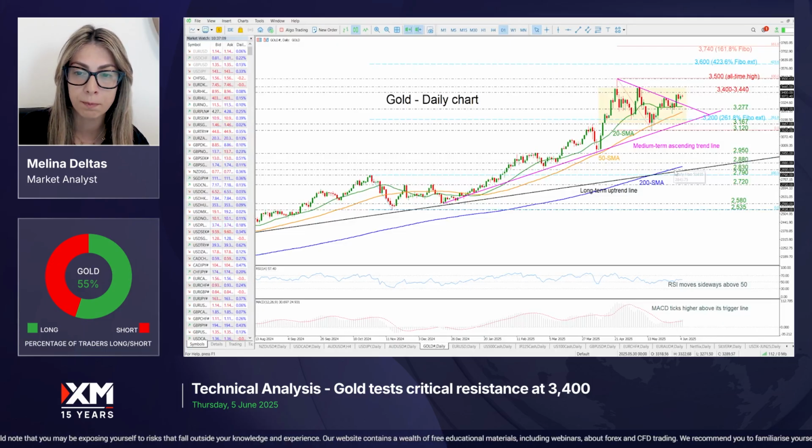As long as the market remains well above this long-term uptrend line and also above the 200-day SMA, the outlook is of course bullish. But if there is a movement beneath the 2790 area, then we may speak of a steeper bearish correction. Looking at the technical oscillators, the RSI is flattening above the neutral threshold of 50, while the MACD is holding above its trigger and zero lines, which is positive for more gains.